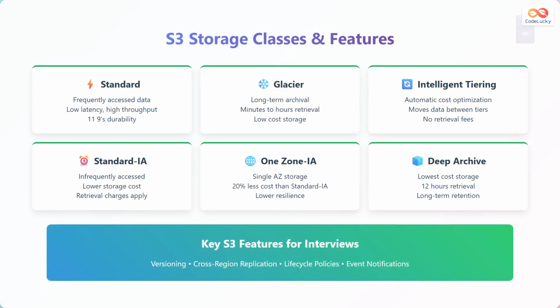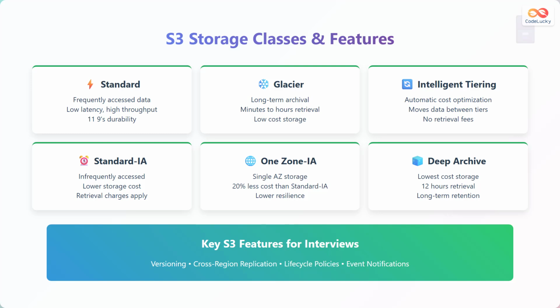Simple Storage Service, or S3, offers multiple storage classes designed for different access patterns and cost requirements. Standard Storage class provides low latency and high throughput for frequently accessed data with 11 nines durability. Standard Infrequent Access, or IA, offers lower storage costs for data accessed less frequently, but requires rapid access when needed. One Zone IA stores data in a single availability zone, providing 20% cost savings compared to Standard IA, but with reduced resilience. Intelligent Tiering automatically moves data between access tiers based on changing access patterns without performance impact or operational overhead.